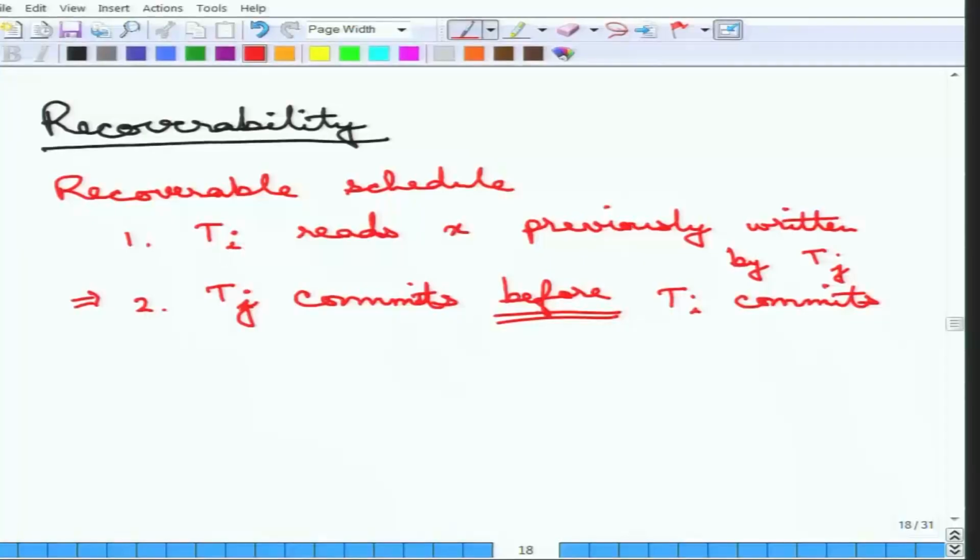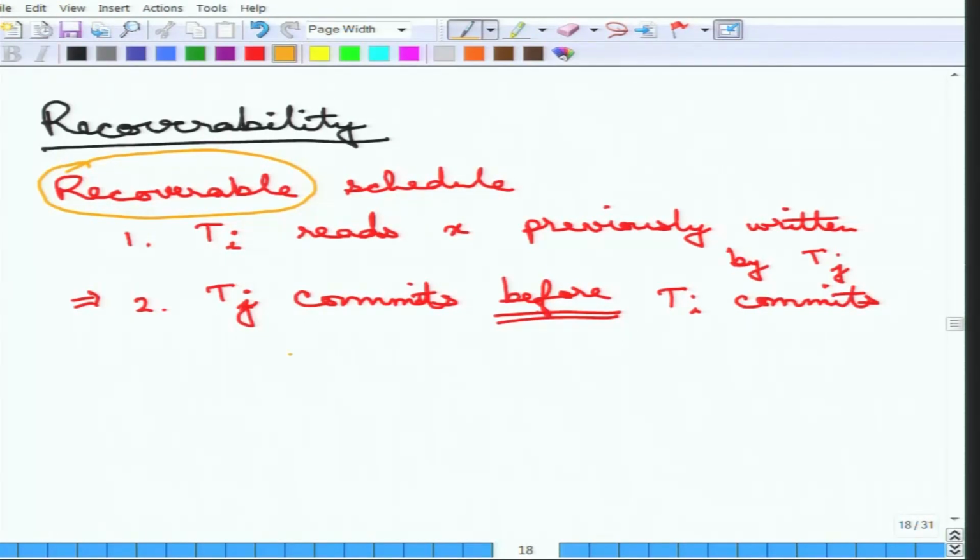Then whatever was written by Tj needs to be rolled back, which means whatever Ti read, the value written by Tj, is also incorrect. If Ti had already committed, it is in a problem, because it has committed with a wrong value read. That is why this is not allowed, and that is why a schedule is called recoverable if Tj commits before Ti commits.